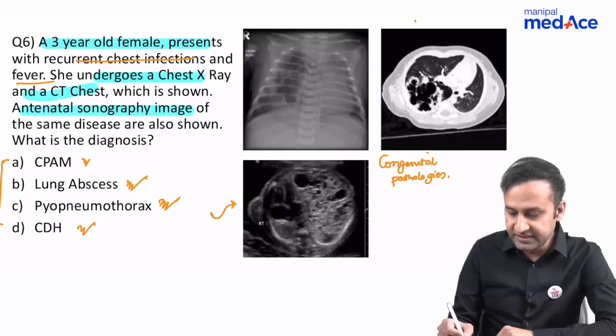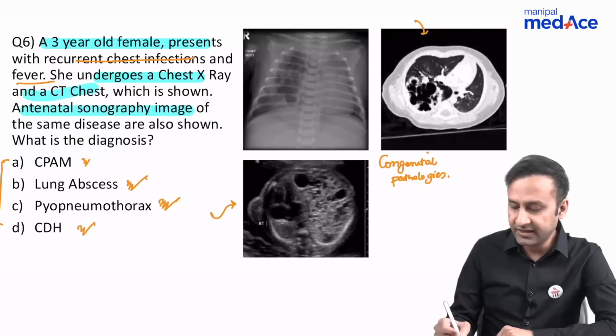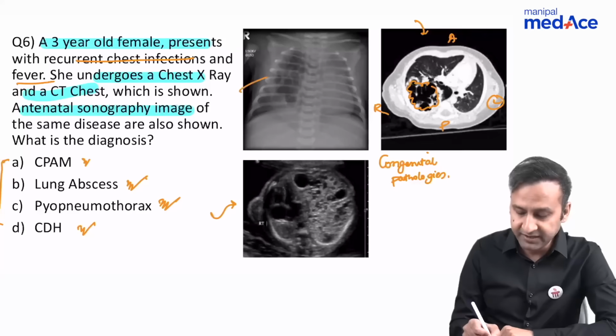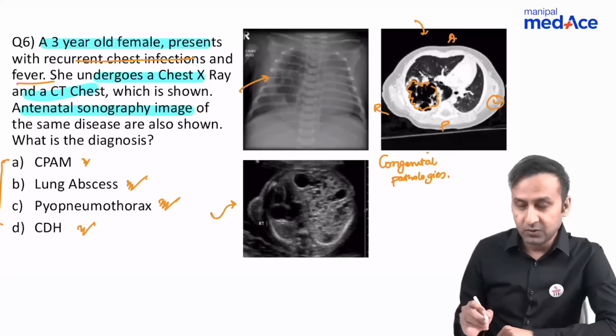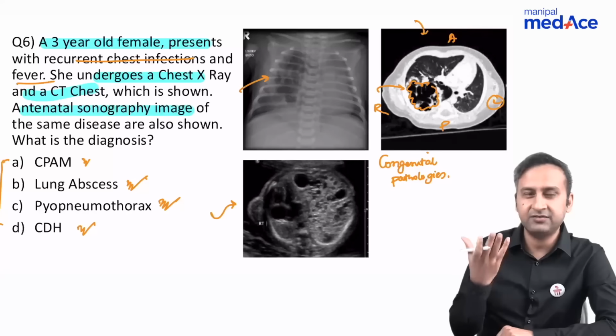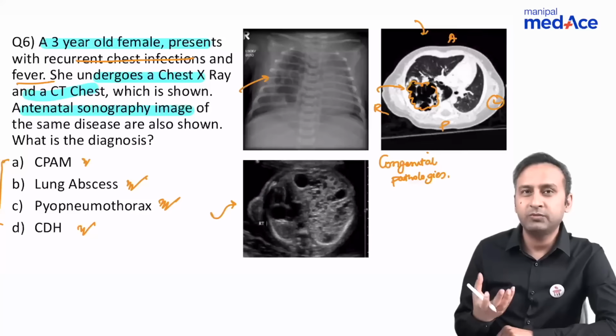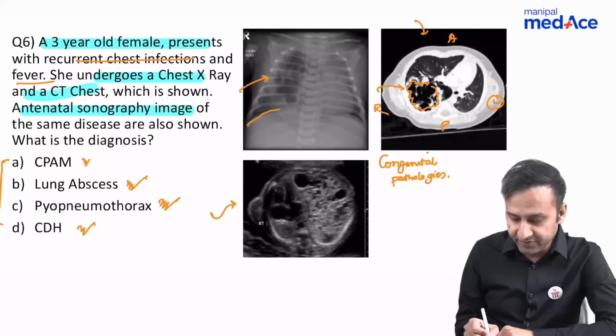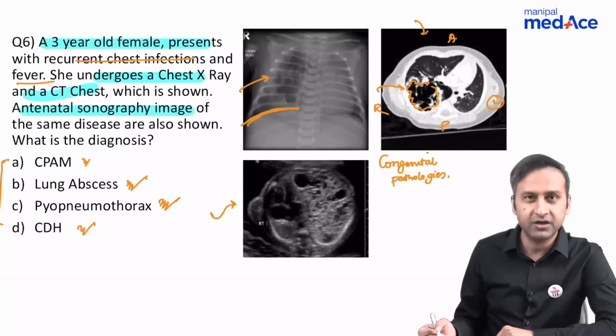If you see the CT image, now in this CT image, again, this is anterior, this is posterior, this is right, this is left. We are seeing again a cystic mass which is located in the right lower lobe. The same thing can be seen on the X-ray as well. But why is it not congenital diaphragmatic hernia? Because here, whatever this thing which is lying in the right lower lobe is not looking like bowel, it is not looking like abdominal contents. Secondly, look at the dome of diaphragm. It is perfectly preserved on the X-ray. So the possibility of CDH is somewhere down the list.